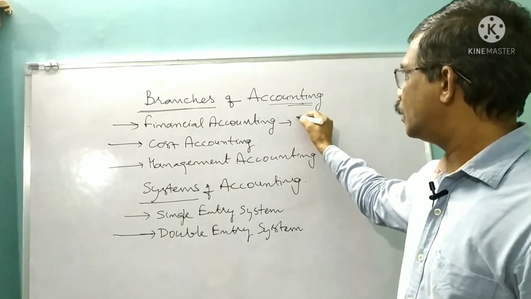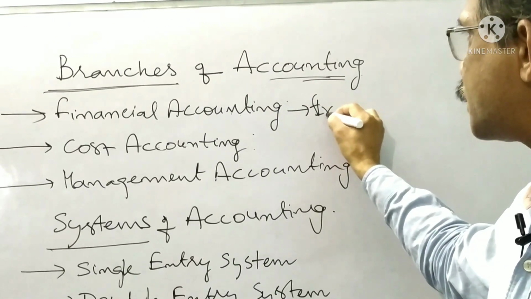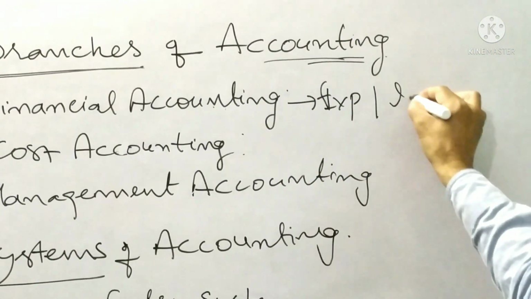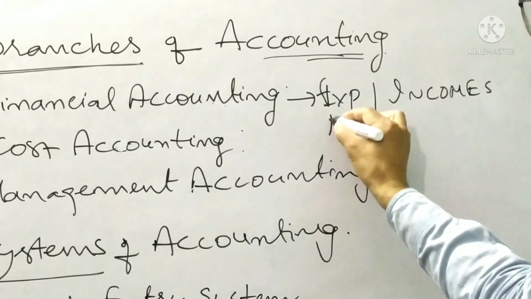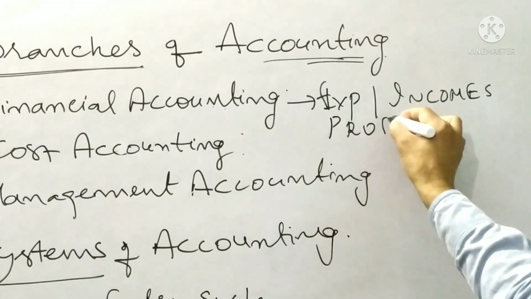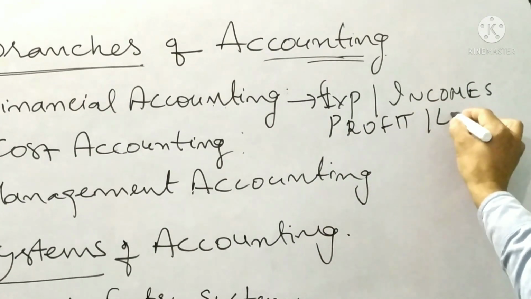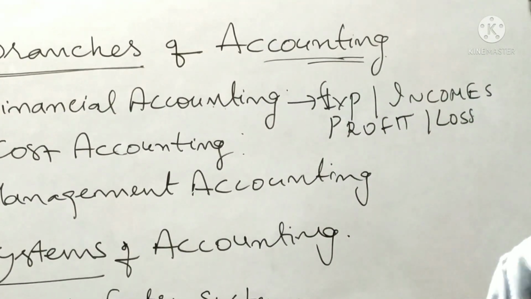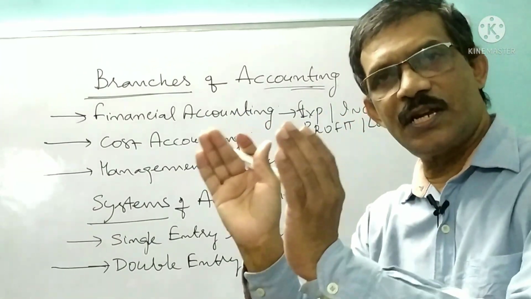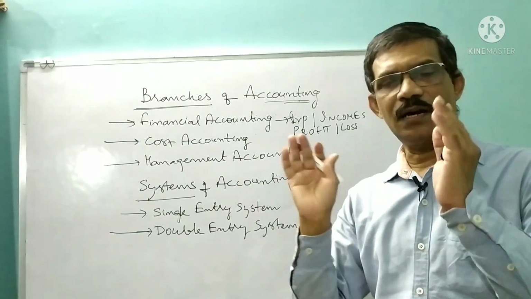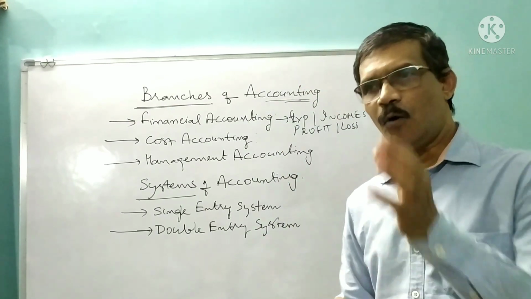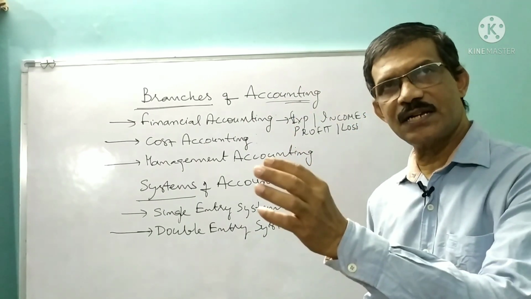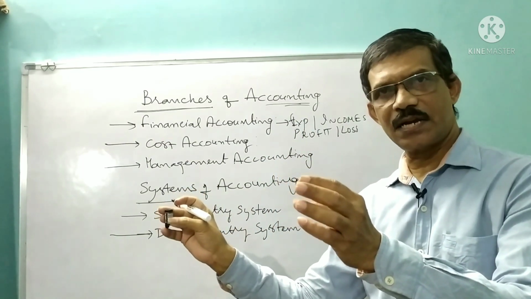What are its expenses, what are its incomes, how much profit it has got, how much loss it has incurred. All these relate to the financial aspects of an organization. How much worth of assets it has, how much worth of liabilities it has.